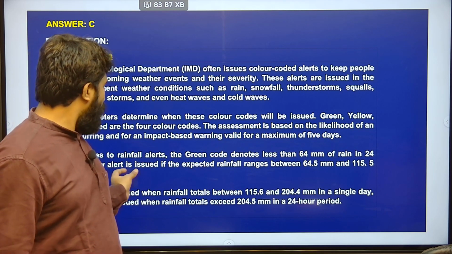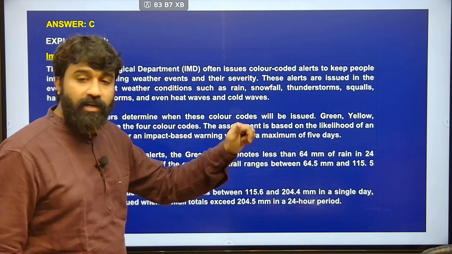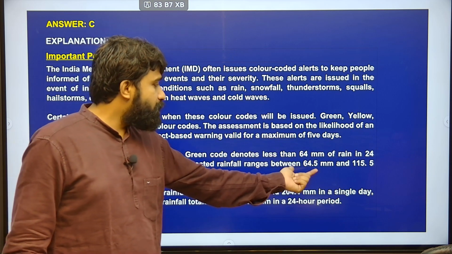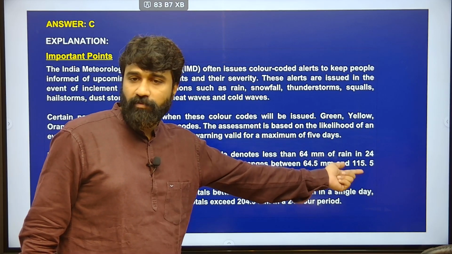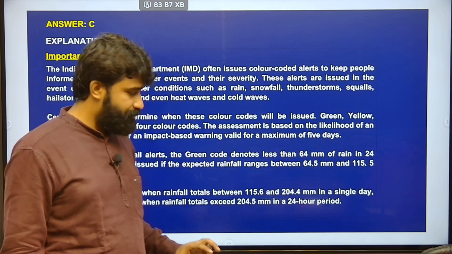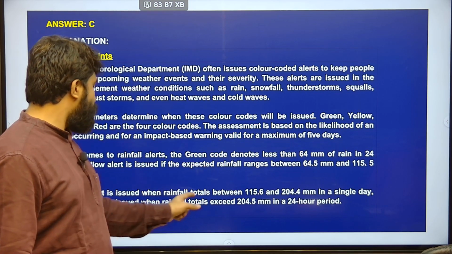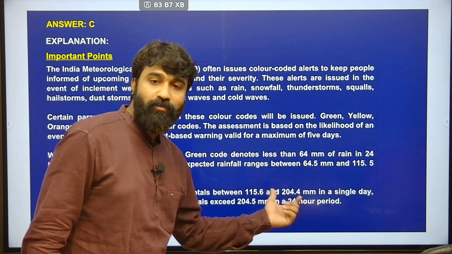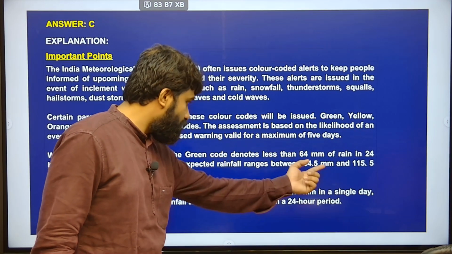And next, a yellow alert is issued if the expected rainfall range is between 64.5 to 115.5. Next, an orange alert is issued when rainfall totals between 115.6 to 204.4.